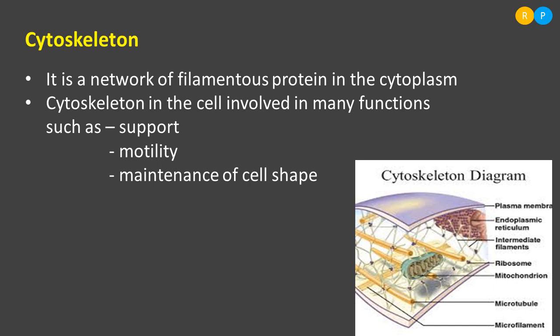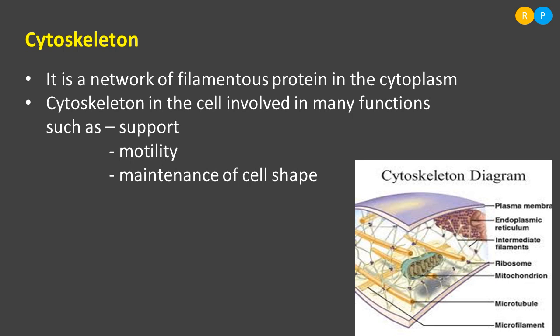The movement of things within the cytoplasmic region in a proper way takes place with the help of cytoskeleton. Then it gives support. Why are the cell organelles present in a particular location in the cytoplasmic region? Because of this skeletal structure.